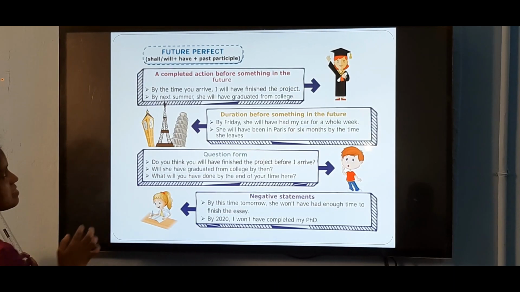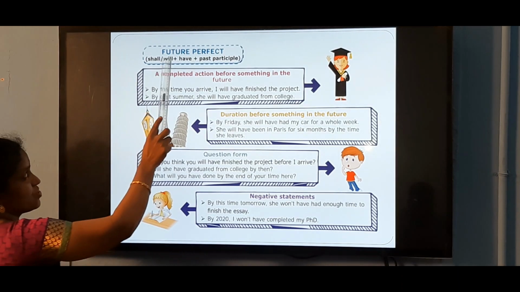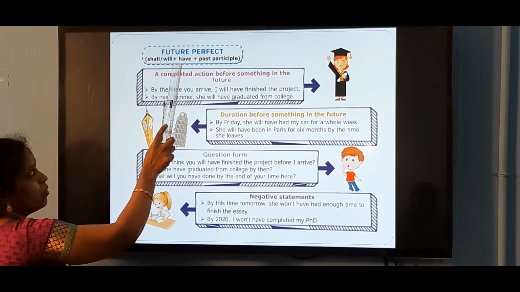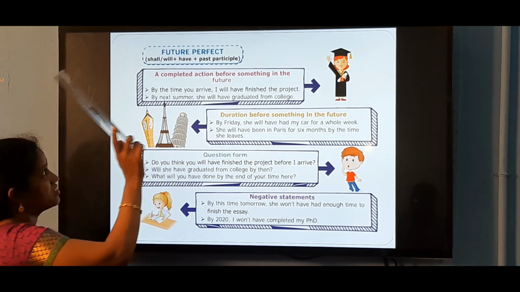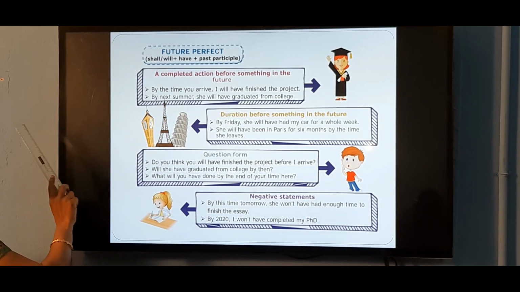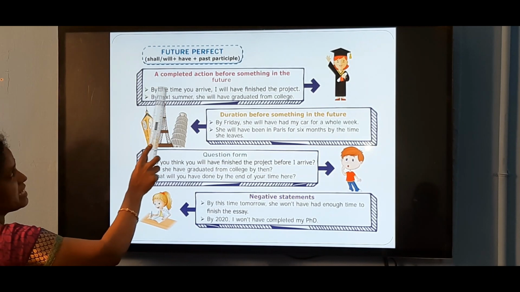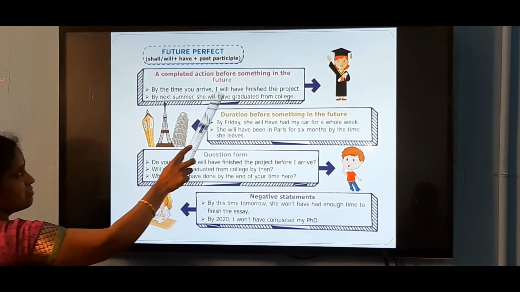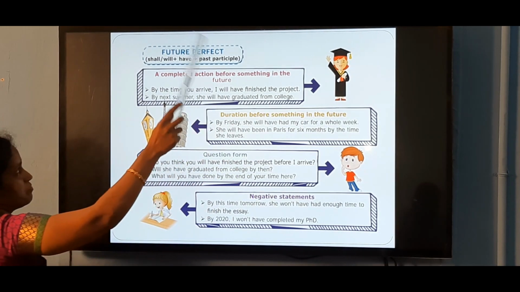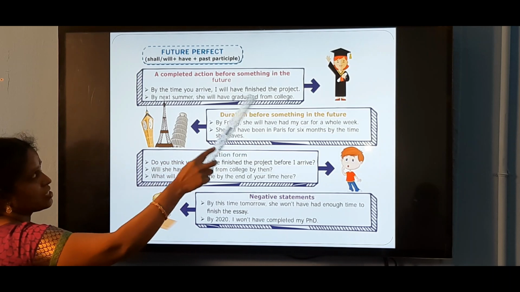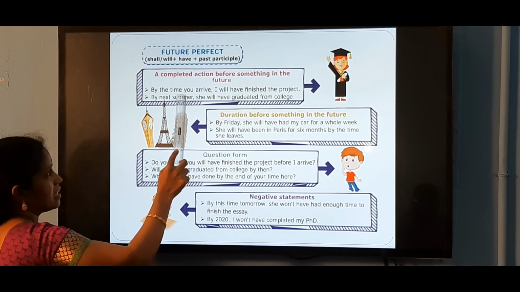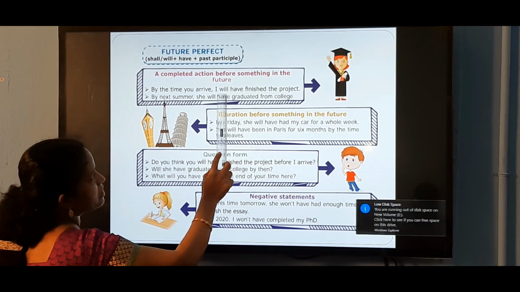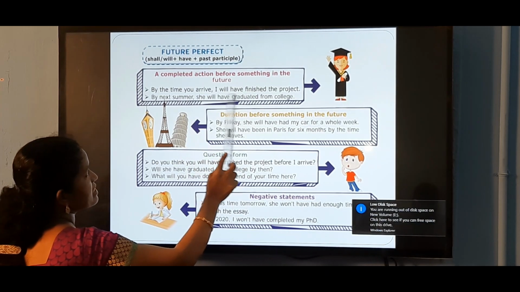The next one is future perfect. The structure of future perfect is subject plus shall or will plus have plus past participle form of the verb. We use future perfect for a completed action before something in the future. By the time you arrive, I will have finished a project. The action will be completed in future. Will have finished is the simple future perfect tense used here.